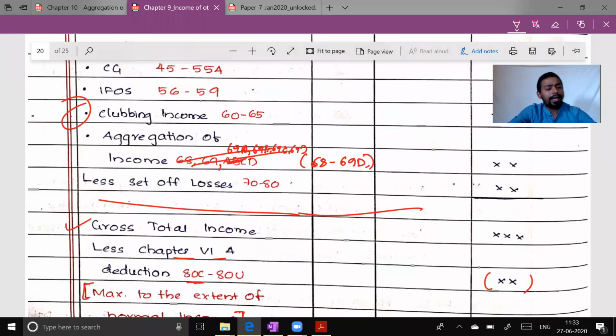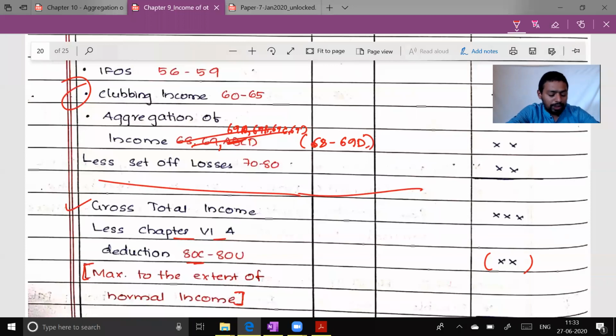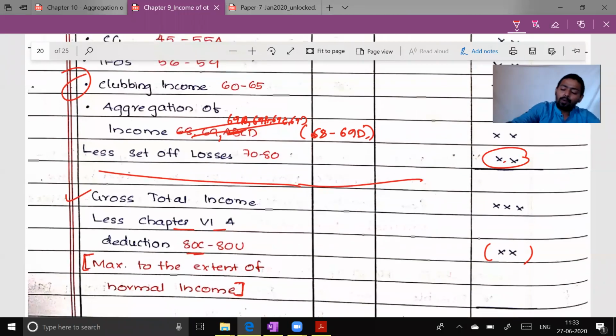We have also learned aggregation of income while doing the PGBP chapter, section 68 to 69, the one-page chapter, but anti-black money sections. And recently we have finished this particular chapter, set off and carry forward of losses, which ranges from section 70 to 80. So if you give effect of provisions up to section 80 from section 1, then you will reach something called GTI, gross total income.